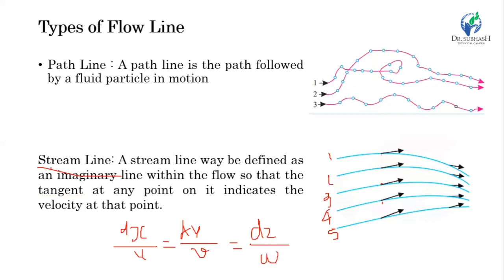This is the equation of a streamline, and it always gives the tangential velocity.